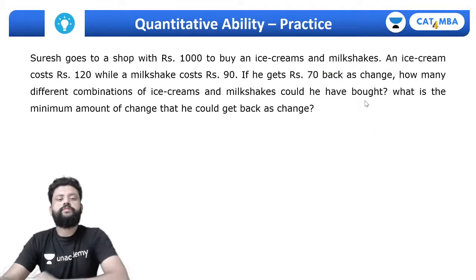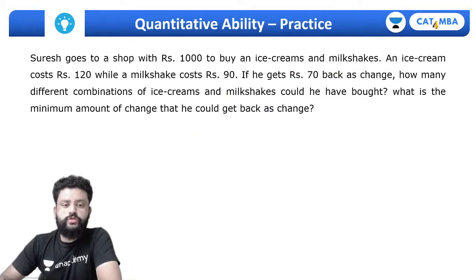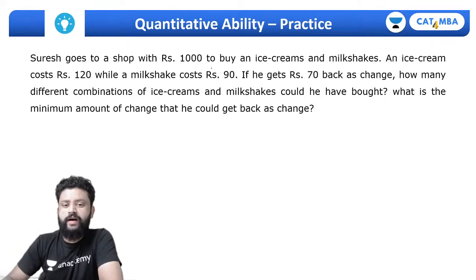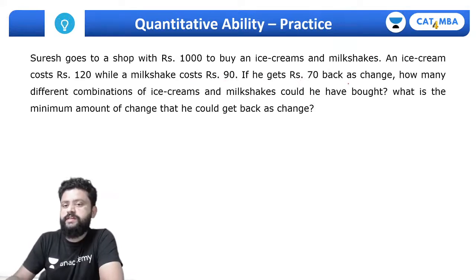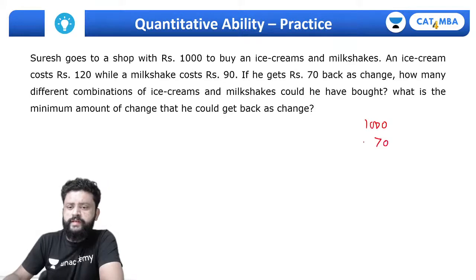Let's move to the next question. Suresh goes to a shop with 1000 rupees to buy ice creams and milkshakes. The ice cream costs 120 and the milkshake costs 90. He gets 70 rupees back as change. So out of 1000 rupees, he just spent 930 rupees.